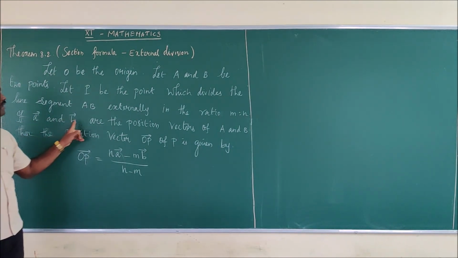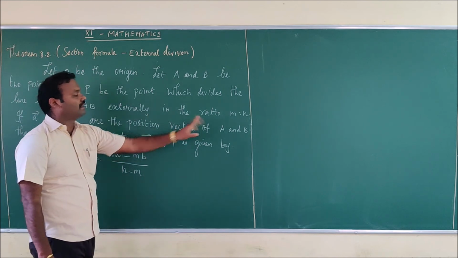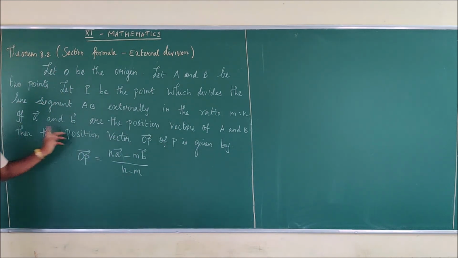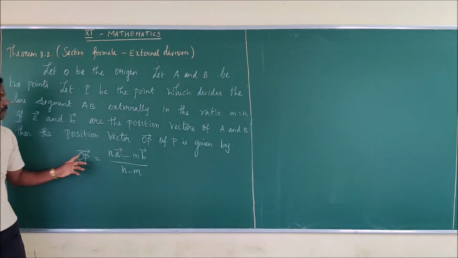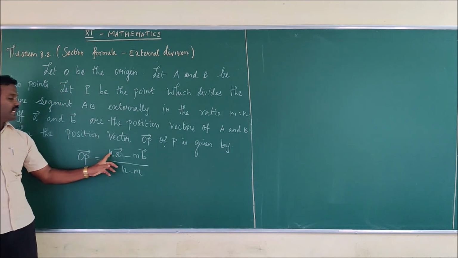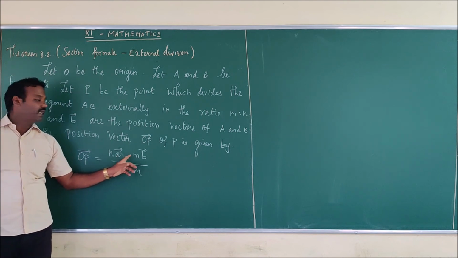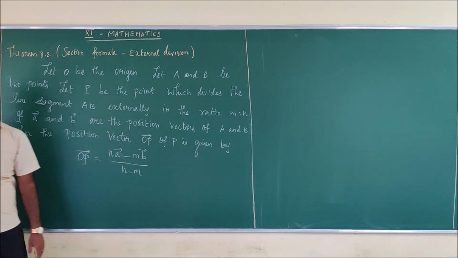If A vector and B vector are the position vectors of A and B, then the position vector OP vector of P is given by OP vector is equal to n A vector minus m B vector divided by n minus m.